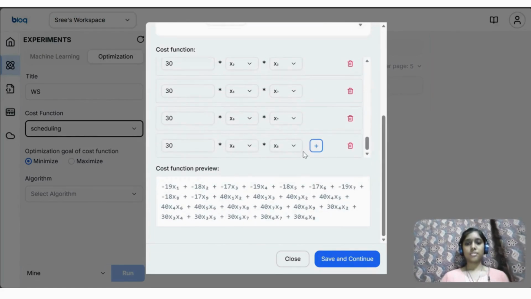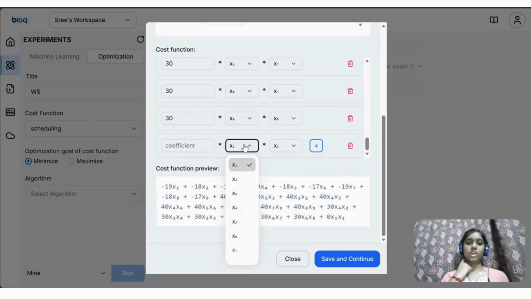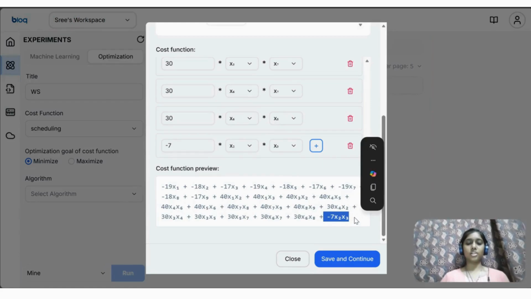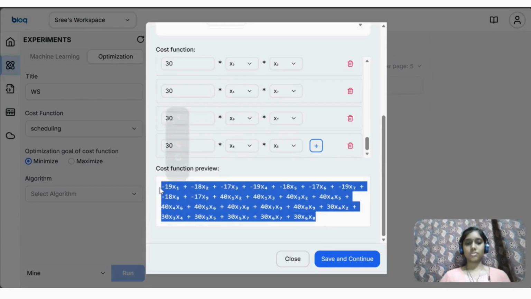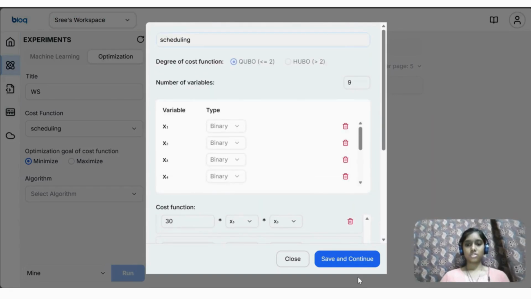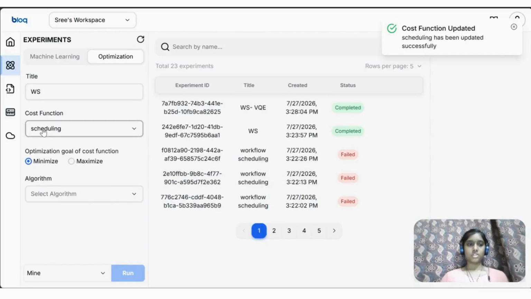Entering terms is simple: you just click here and then choose the variables in that particular term. For example, if I give x2 and x3 and then give minus 7, you see that minus 7 x3 has been added, though this is not part of our cost function. So right now this is the cost function we are trying to give to Block, and I'm clicking save and continue.